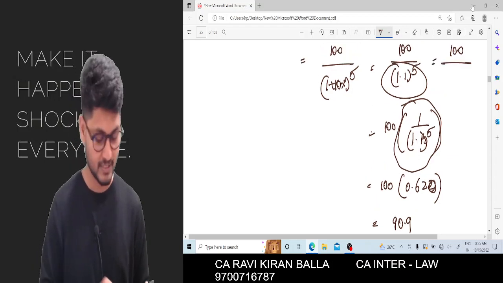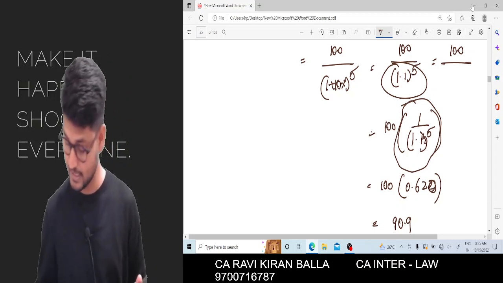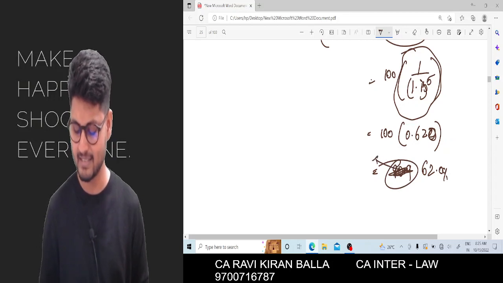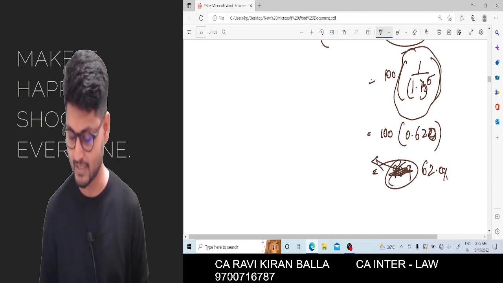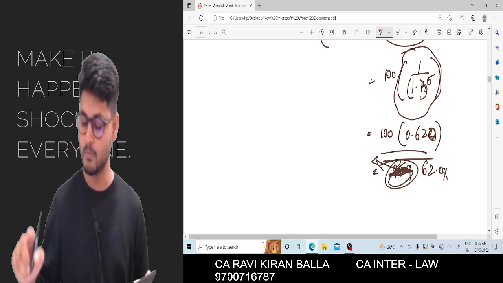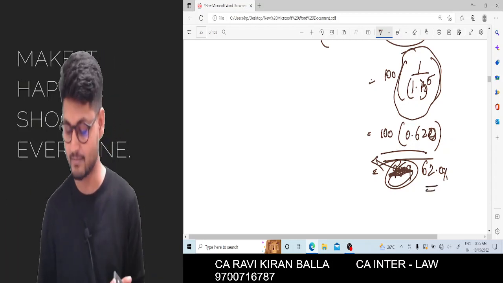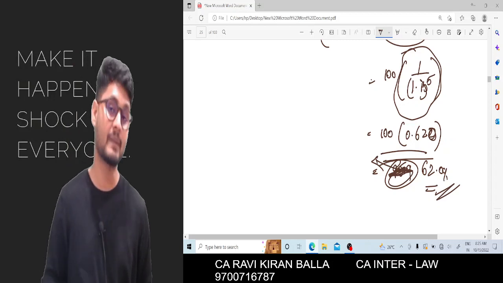See, 1 divided by 1.1 equal to, into 100. It is not 90.9. It is 62.09. 90.9 is nothing but the 1 year discounting factor. Now 100 into 0.620 will give you 62.09. This is the answer for present value.